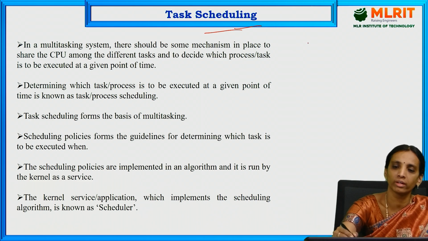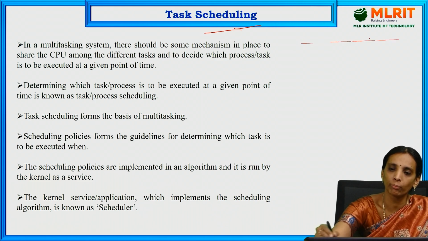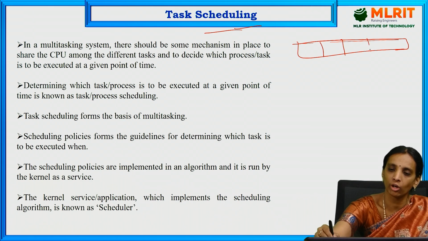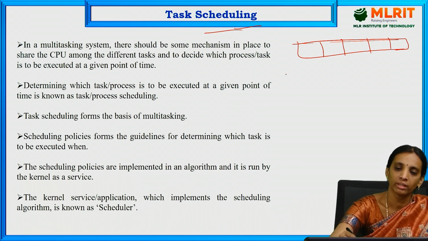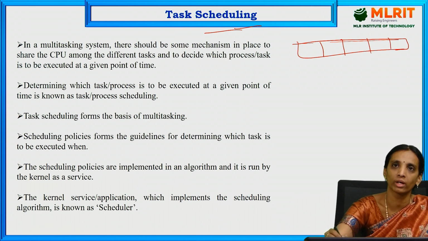Here, there are a number of processes or tasks in an operating system. Whenever we power on the system, in the background or in the foreground, a number of processes are always running on the operating system continuously.